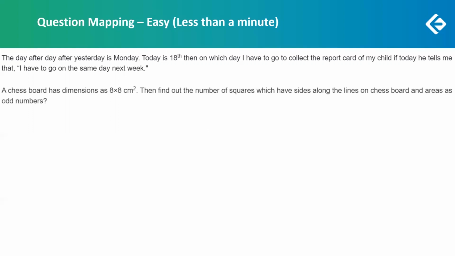Then the next one is a chessboard question. An 8x8 chessboard is there, and you have to find the number of squares along the lines on the chessboard whose areas are odd numbers. If we remember the concept of the number of squares on a chessboard, there was a direct formula from PNC: 1 square plus 2 square plus 3 square till 8 square. Now, in this, they are asking about only the squares having odd areas.